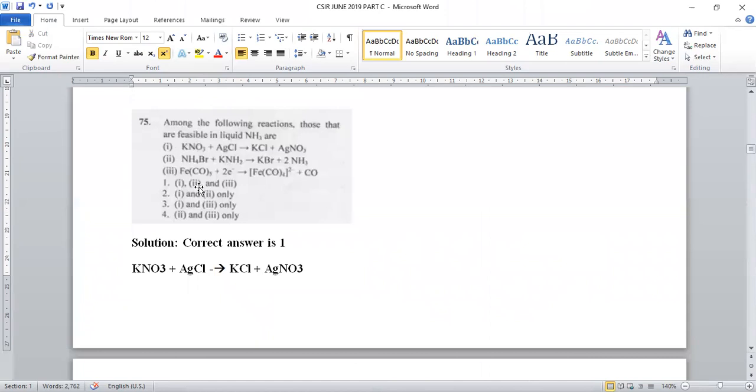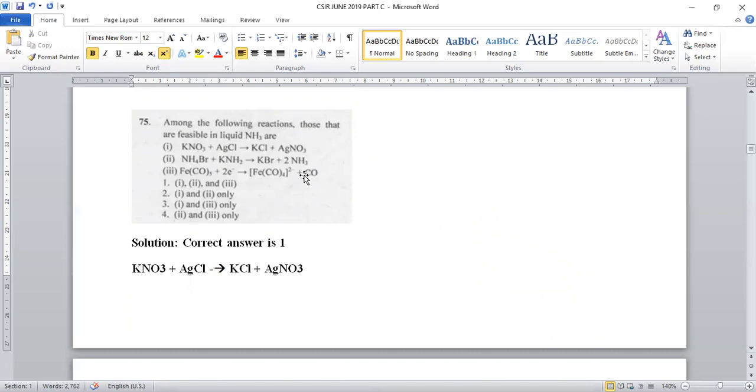And the next, let us move on to: among the following reactions, which are feasible in liquid ammonia? Let us see. When potassium nitrate is treated with silver chloride, there is a formation of KCl and silver nitrate. Actually, this type of reaction is facilitated in water, it seems.